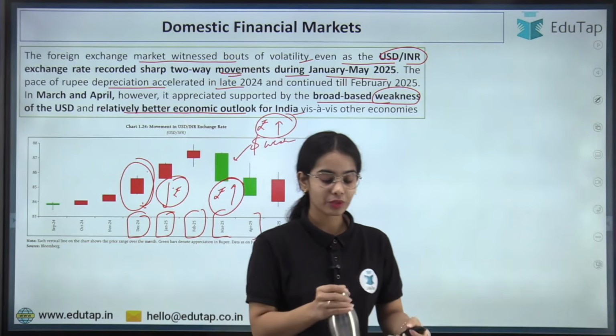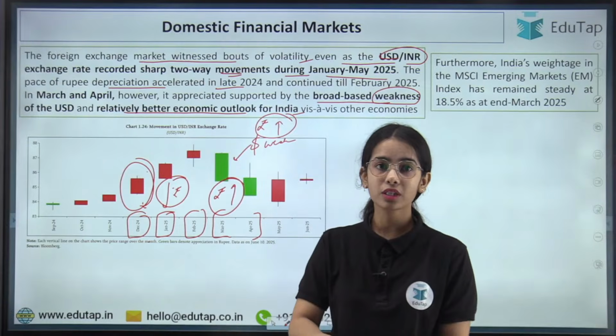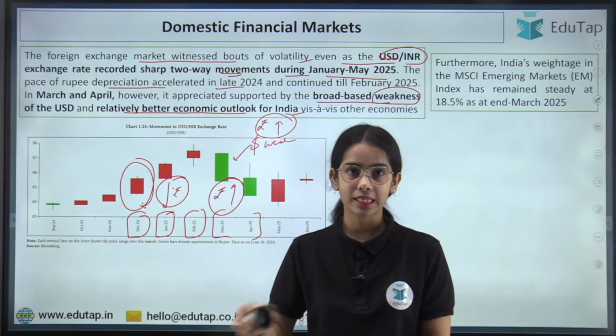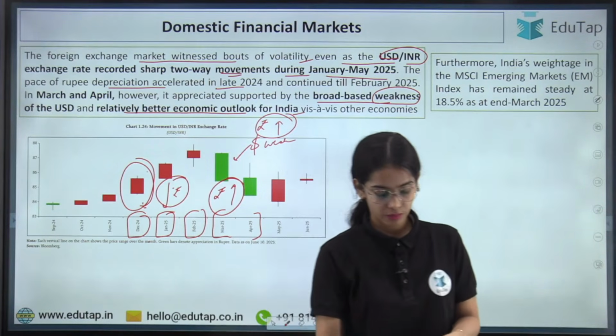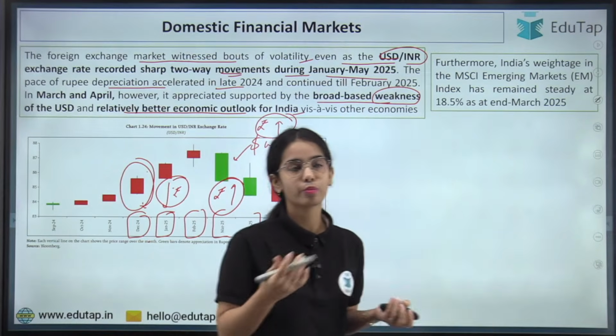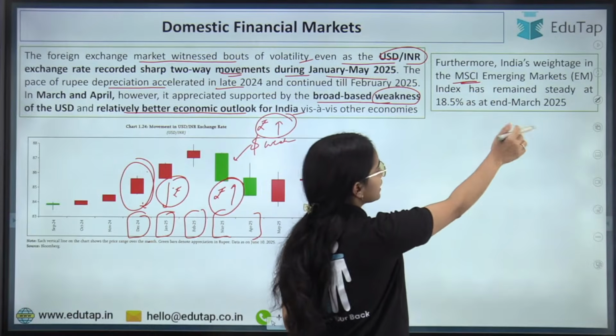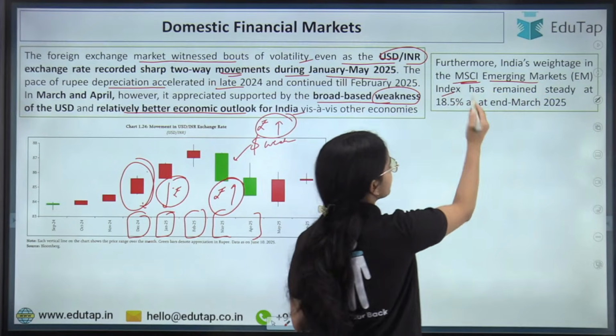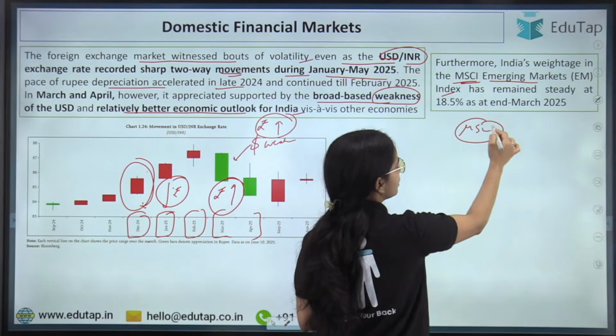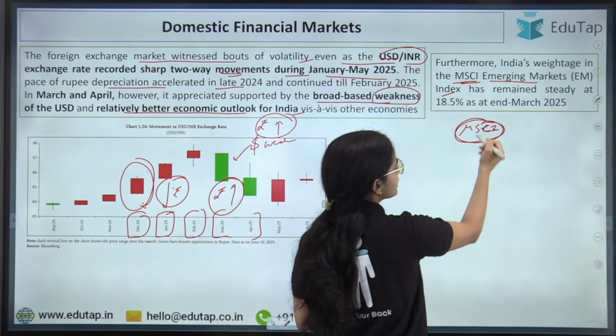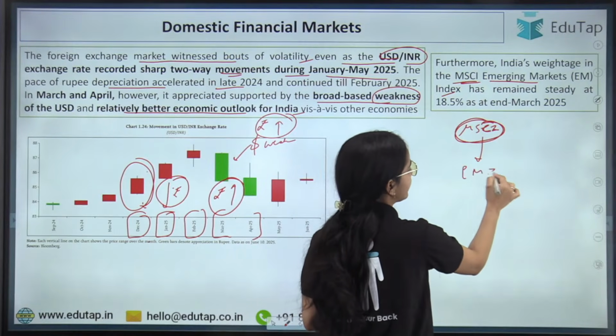Okay, so now coming to the next point. Furthermore, India's weightage in the MSCI. So basically Morgan Stanley Capital International, like Morgan Stanley, releases the Emerging Markets Index.